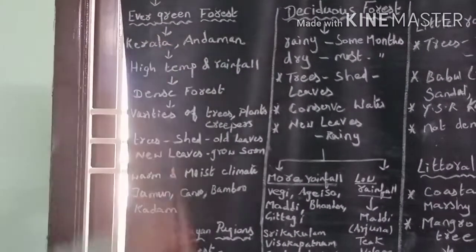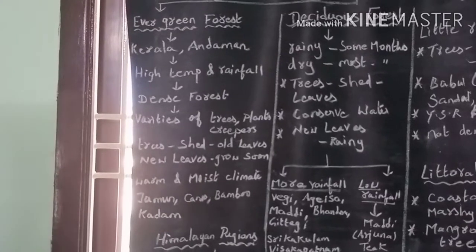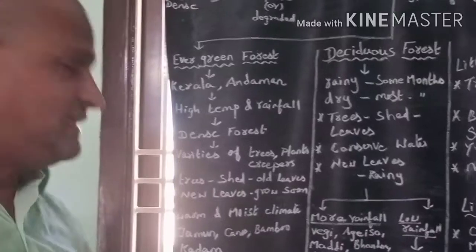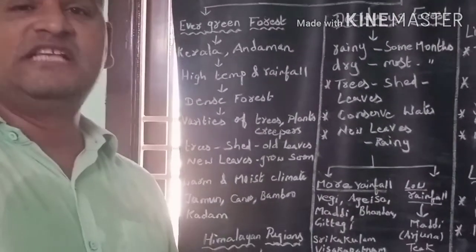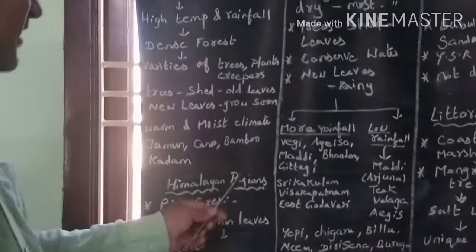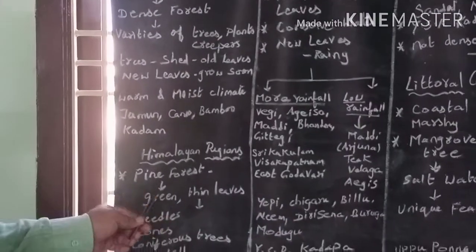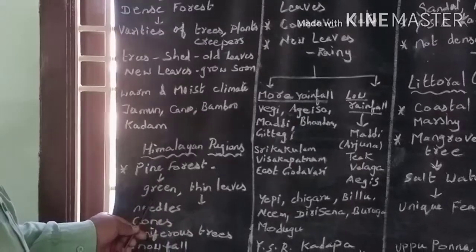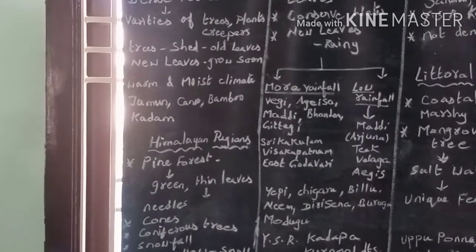These kinds of forests are not found in Andhra Pradesh. There are different kinds of evergreen forest in the Himalayan region. These forests are called pine forest. Pine forests are green in color throughout the year. This pine forest grows in snowfall.